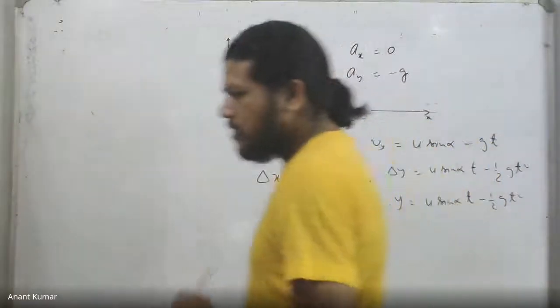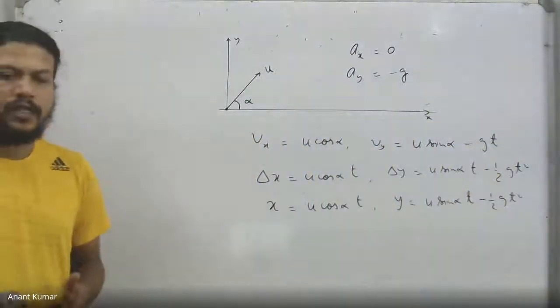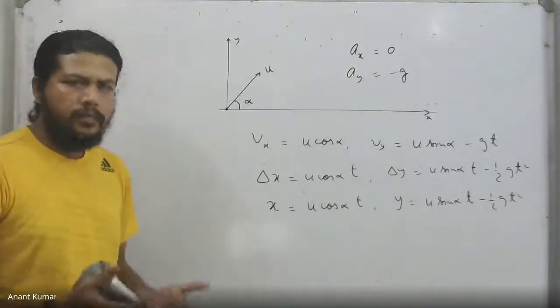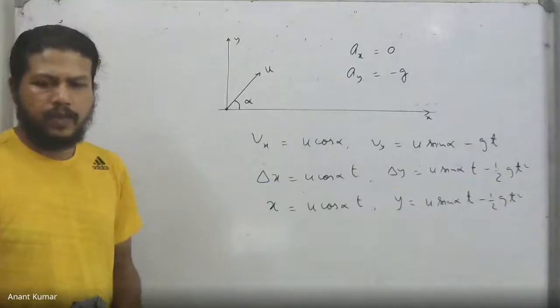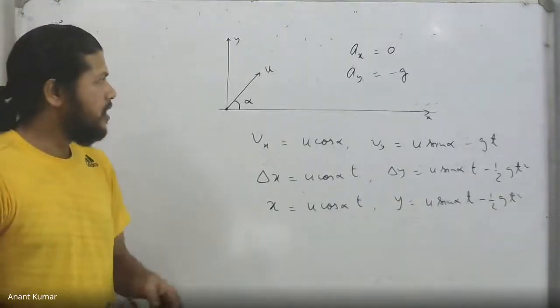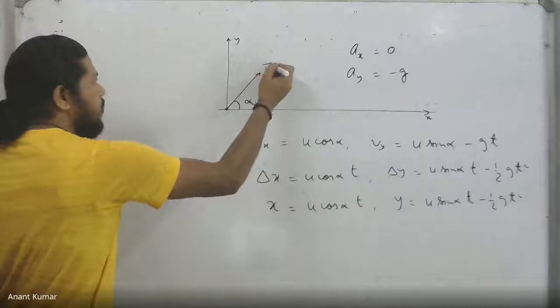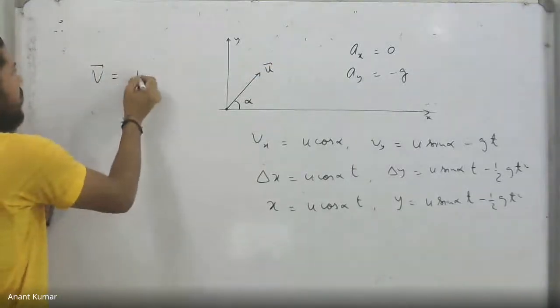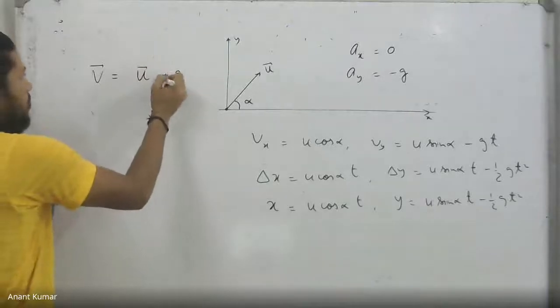You can also see that this can be thought of as a vector summation, by the way. Notice in this case that the vector equation remains valid as well. If I denote the initial velocity vector as u vector, I can write down directly the velocity vector as u plus g vector into t.